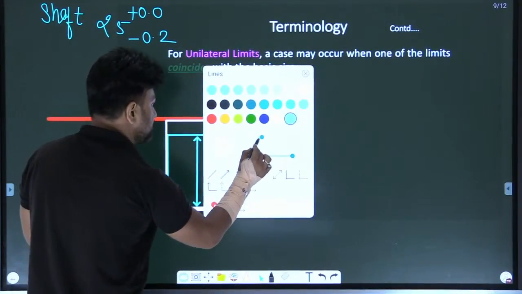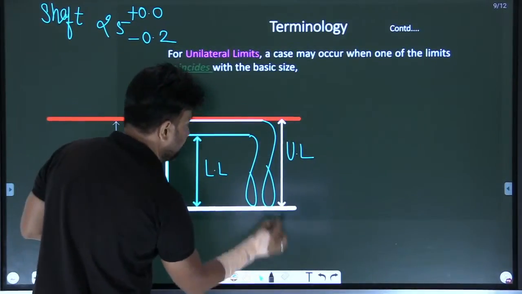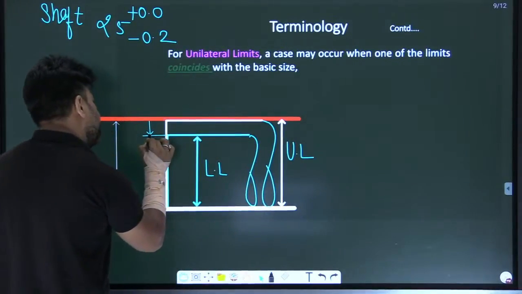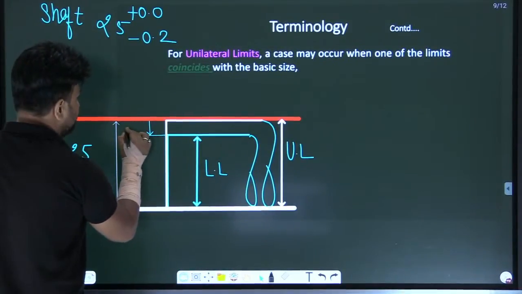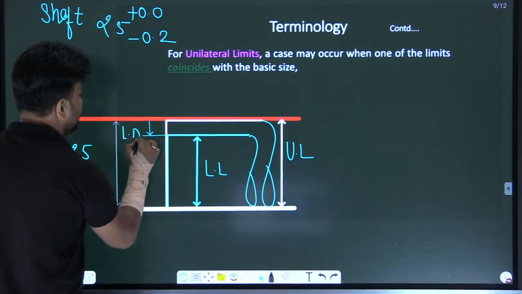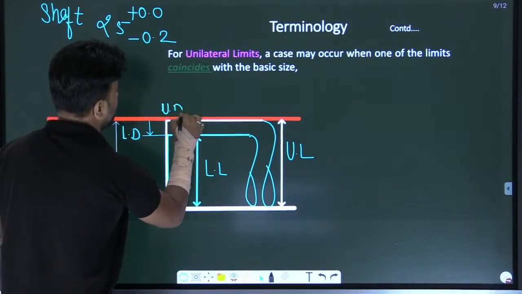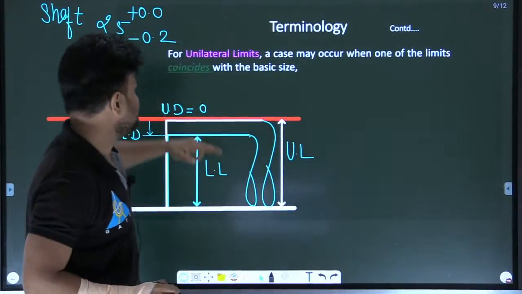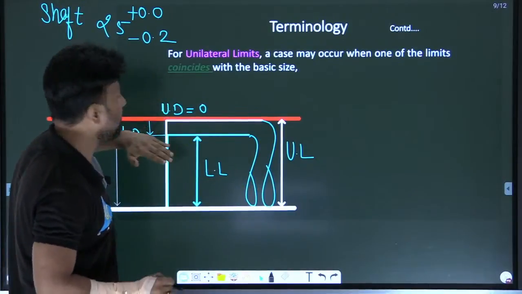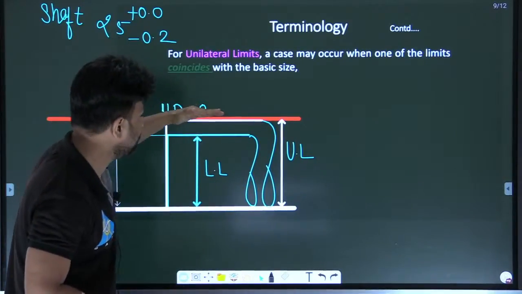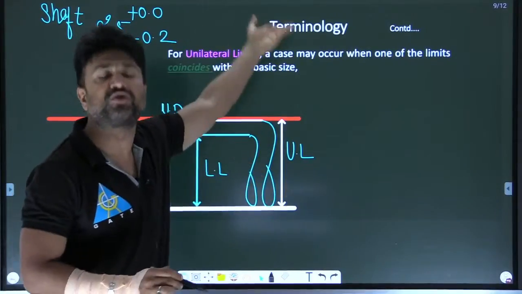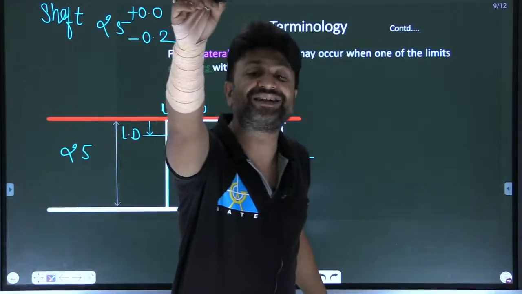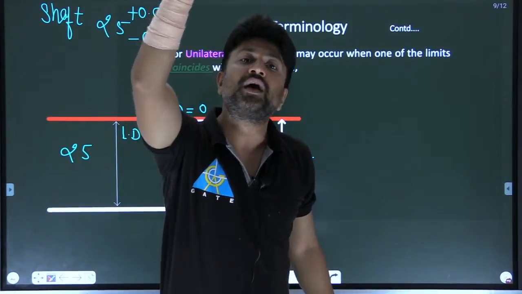Now, see here also, my dear. This fiber will lie here, and your lower deviation is here. The upper deviation is what? 0. This is a special case. If any one of the deviations lies on the 0 line and the other deviation lies on the negative side or the positive side, that system is also taken as a unilateral system.